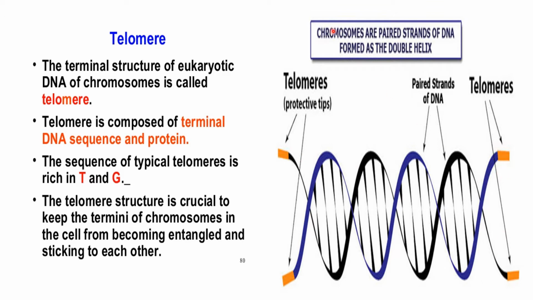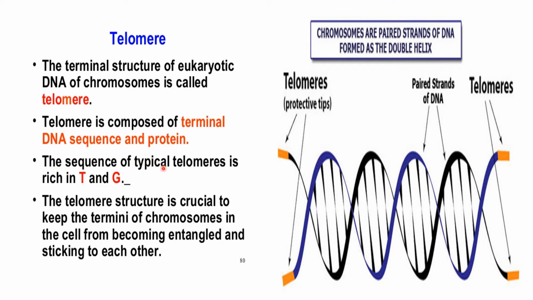As all of you know, chromosomes are paired strands of DNA formed as a double helix. And these caps, or the terminal sequences at both ends of the DNA strand, are known as the telomeres. These telomeres are composed of a terminal sequence of DNA and a protein.